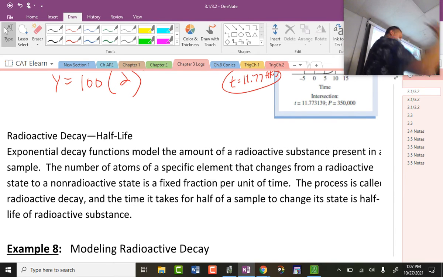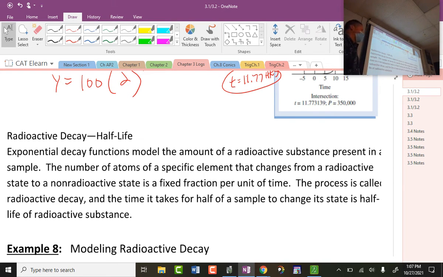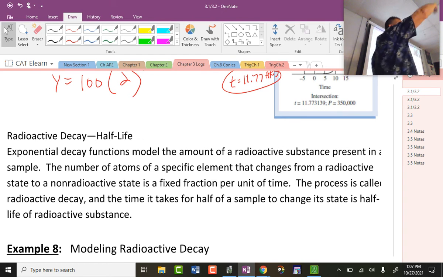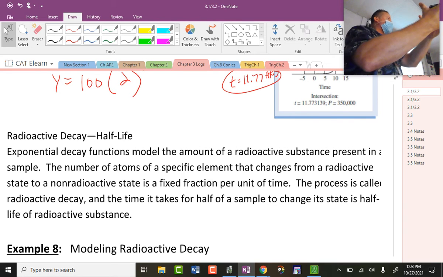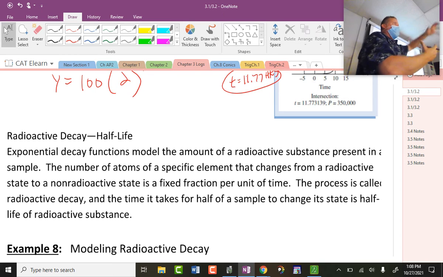When we have an asteroid that hits Earth or a meteorite, we can pick a certain element in that meteorite, which has a half-life of maybe 1 billion years. Some half-lives are pretty intense, pretty insane. That's why we can estimate that thing is 4 billion years old, the same age as Earth. And that's why we're amazed by that, because all the asteroids and meteors in our solar system, we were made by those. That's like our brothers and sisters out there.